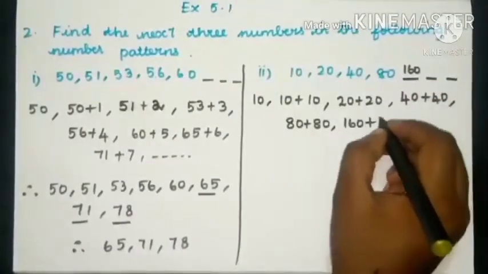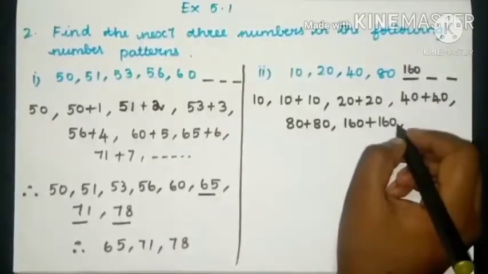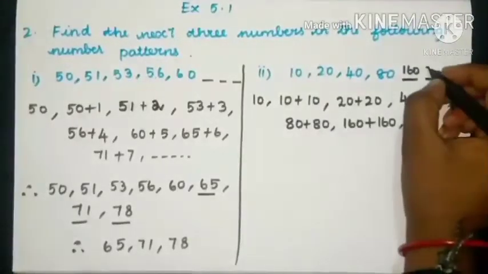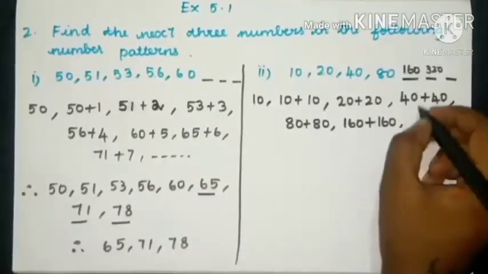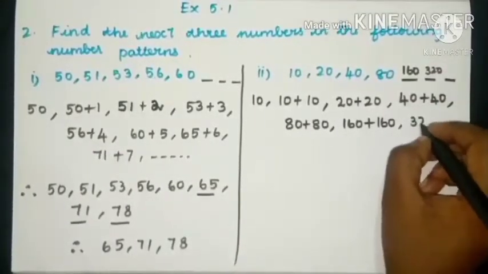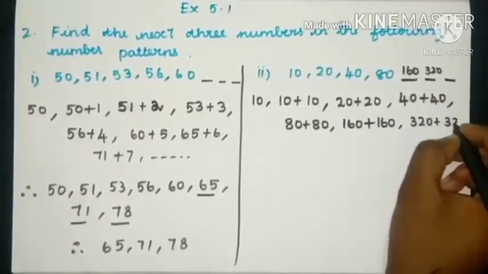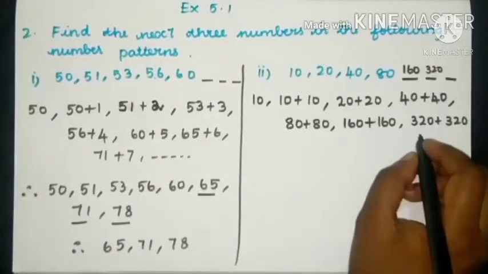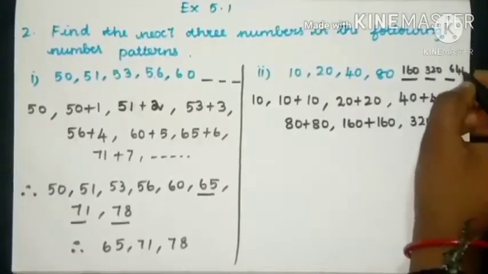160 plus 160. 160 plus 160? Yes, 320. To find the next number, you have to add the previous number 2 times. 320 plus 320 is? Yes, 640.